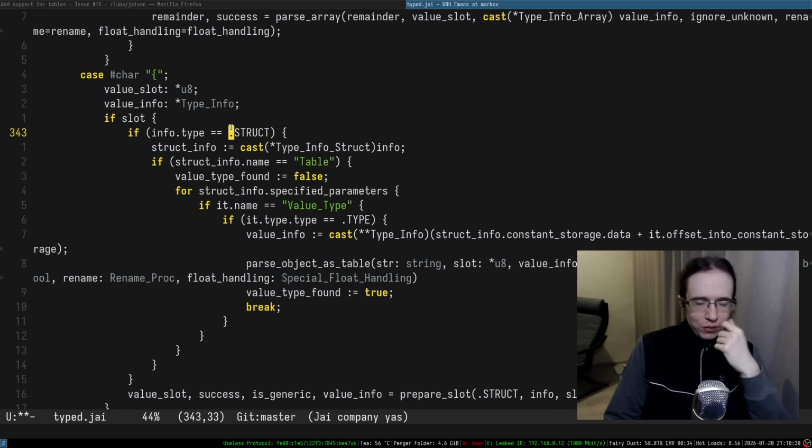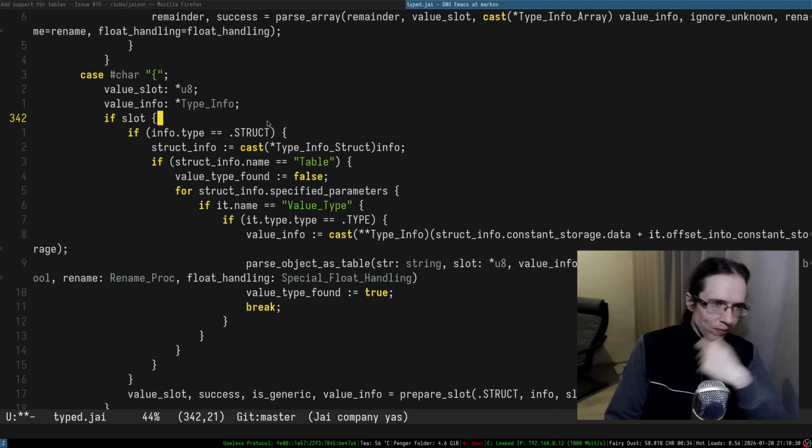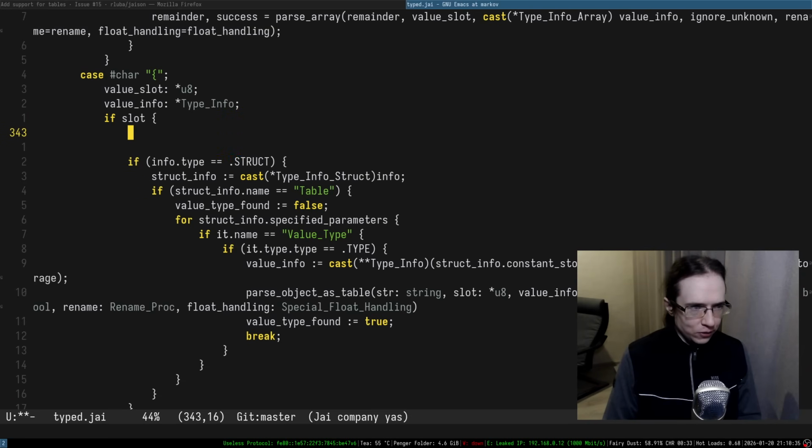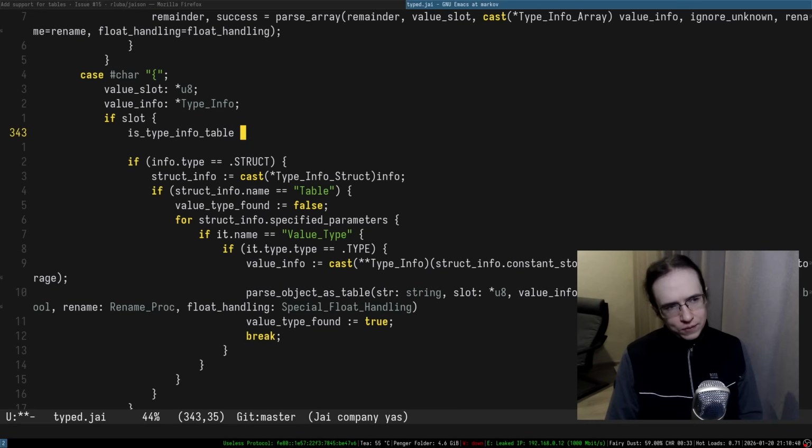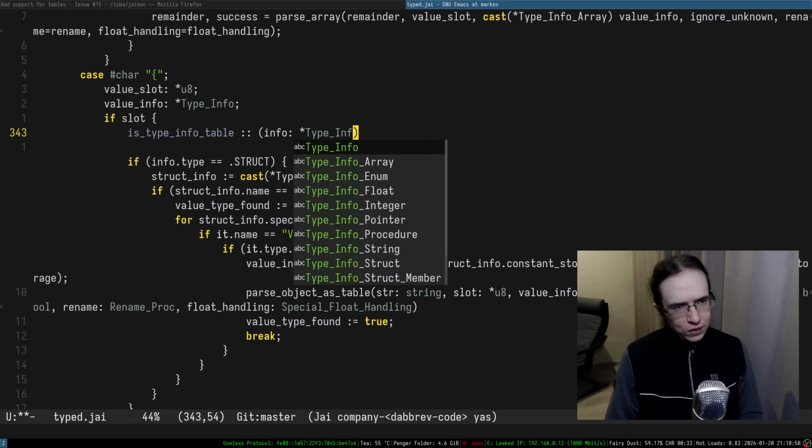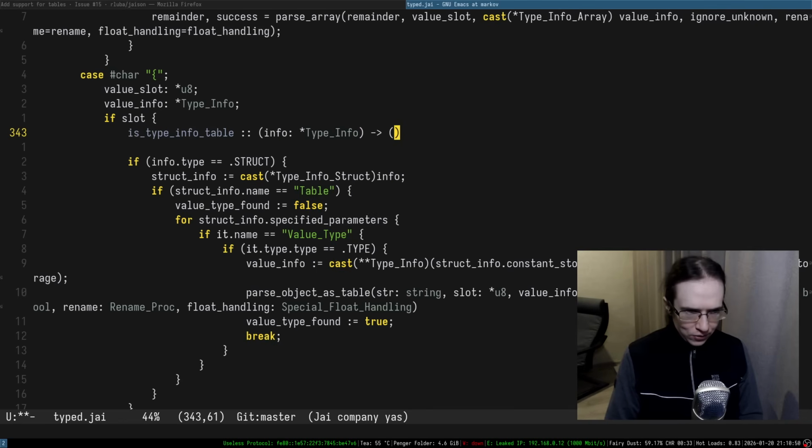Which means that I probably have to have some sort of a function in here. Right, is type info table. All right, so we're accepting the type info, and what we get is a value info, a type info, obviously, the value info.